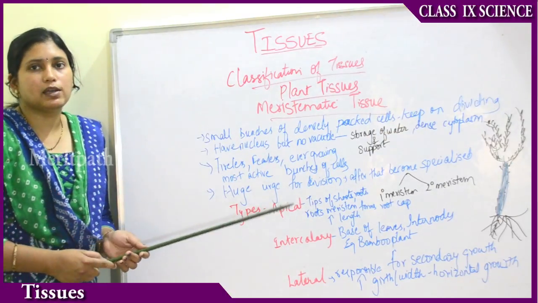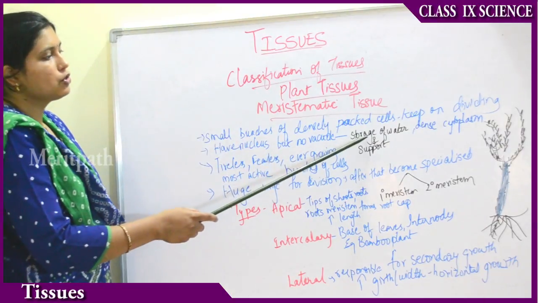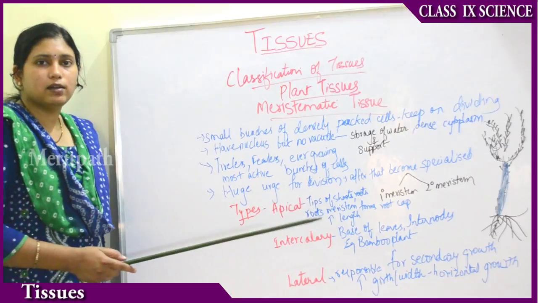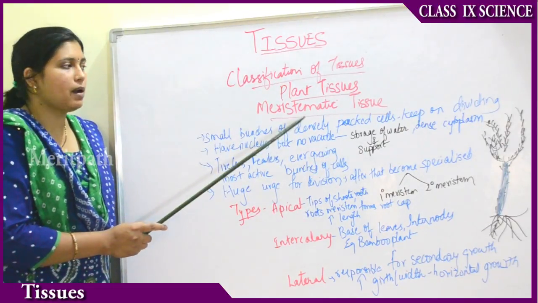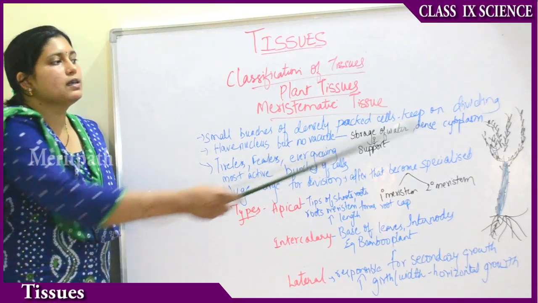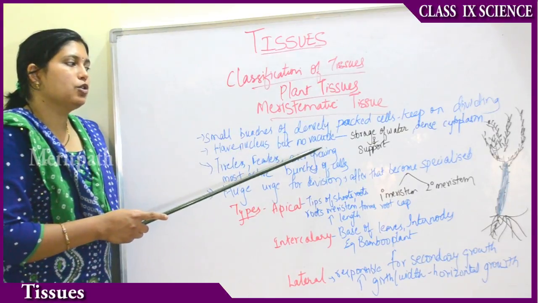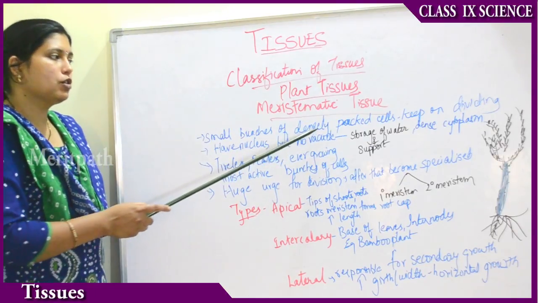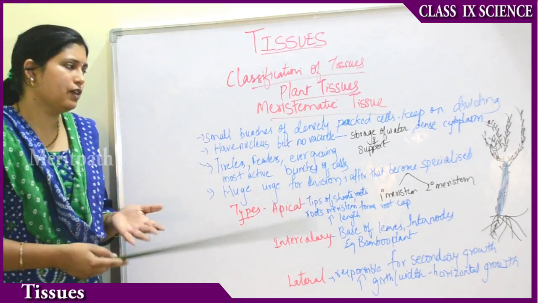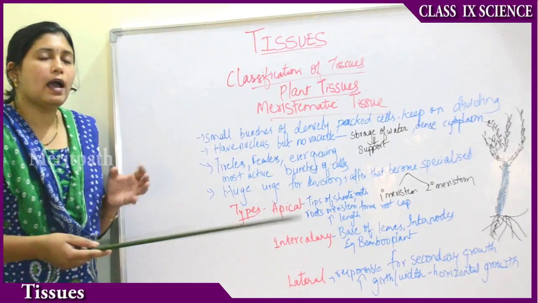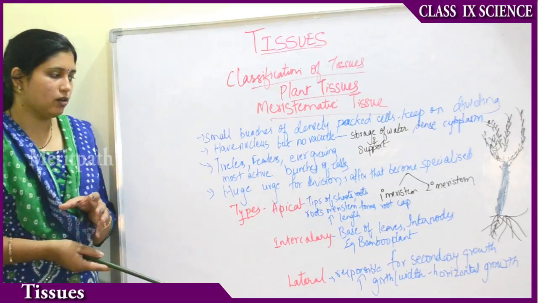They have a nucleus, but they do not have a vacuole. What is the function of a vacuole? Storage of water and support. Here they do not need that. They do not need storage of water and support for the meristematic tissue. That's why they have a nucleus and dense cytoplasm but have no vacuole. So remember this: meristematic tissue doesn't have a vacuole and they are small bunches of densely packed cells which keep on dividing. And they are tireless, fearless and ever growing, the most active bunch of cells. They always keep on dividing. They have a huge urge for division.